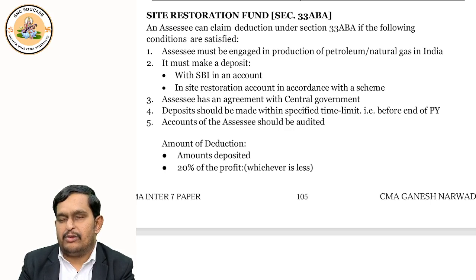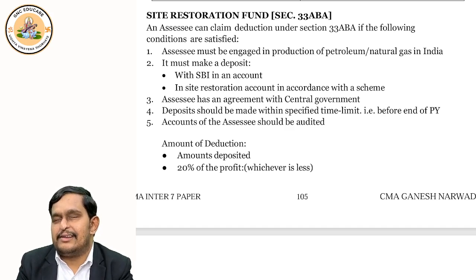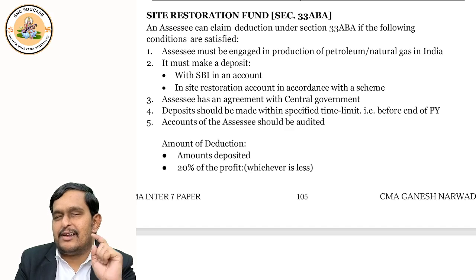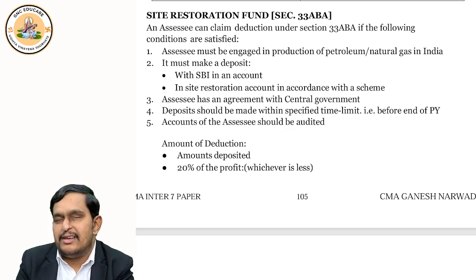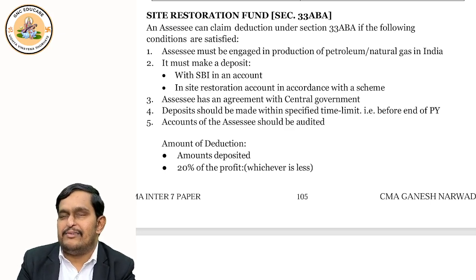Now, they should also deposit the money, but when? Within the previous year. Here the rule is different. There, the rule was within 6 months from the end of previous year or before filing returns, whichever is earlier. But under 33ABA, Site Restoration Fund, you should deposit the money within the previous year itself.